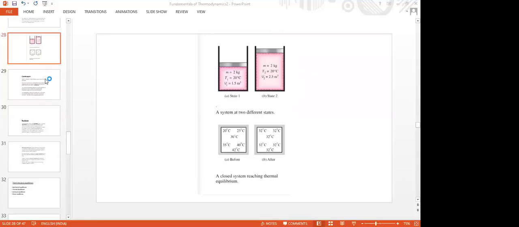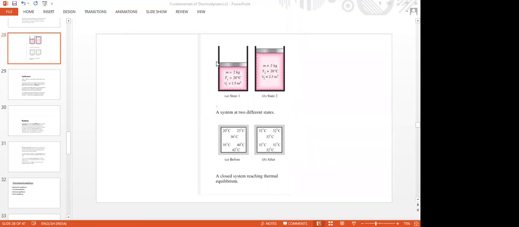Last class we have discussed some types of systems. Now you see two vessels are shown, stating state 1 and state 2. Is it visible to you? Yes, sir. Visible.